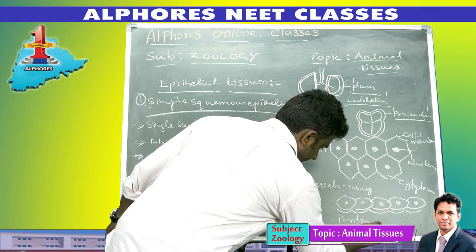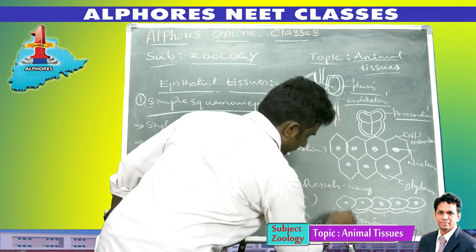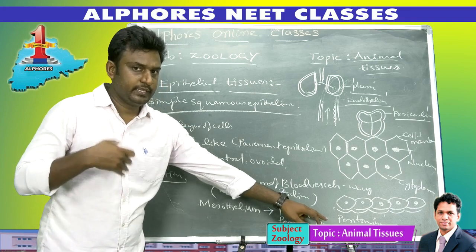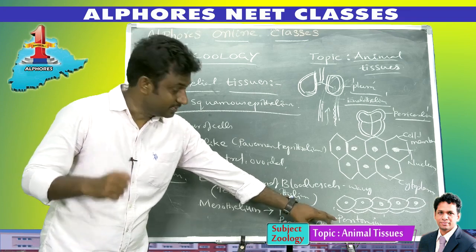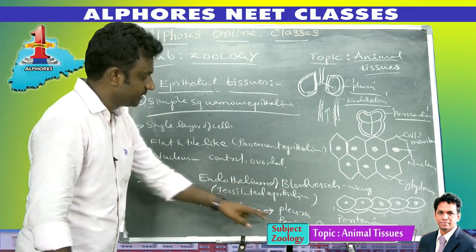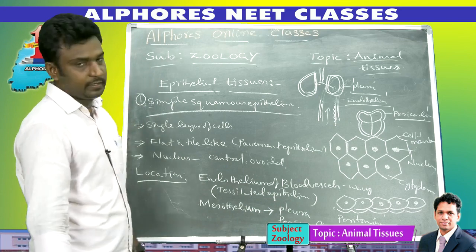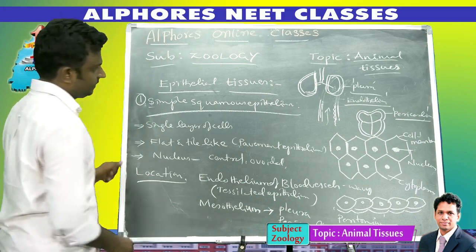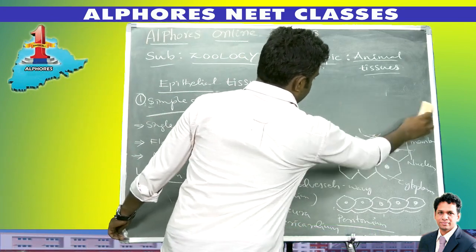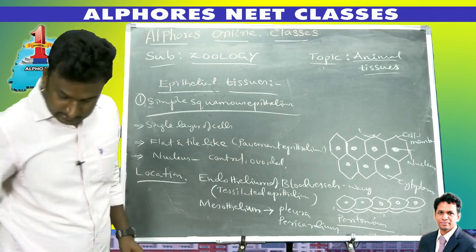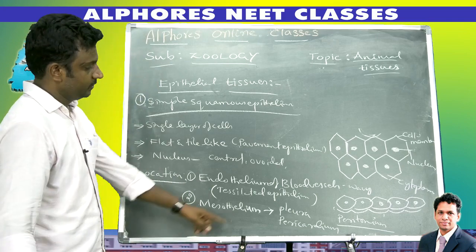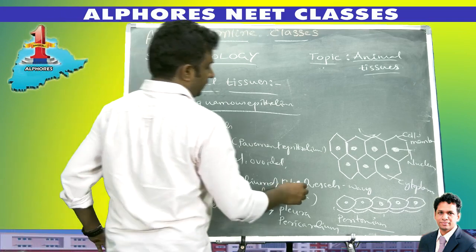peritoneum. The body cavity is covered with layers which are called peritoneum. Inside our body there is a cavity, the body cavity or coelom. The coelom is also covered with layers called peritoneal layers, and these peritoneal layers are also made up of simple squamous epithelium. Not only this, in some other organs also, simple squamous epithelial cells are present. So first the endothelium of blood vessel, mesothelium like pleura, pericardium and peritoneum.